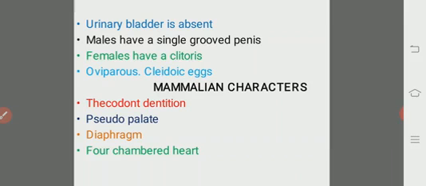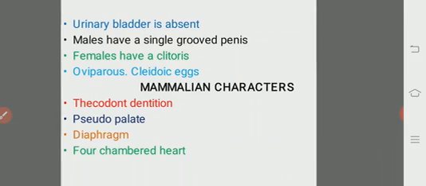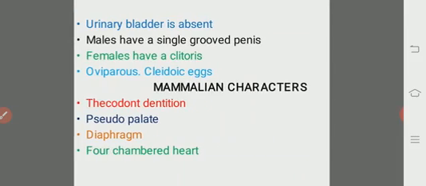And the heart is divided into four chambers, also a mammalian character. So these are the four mammalian characters.